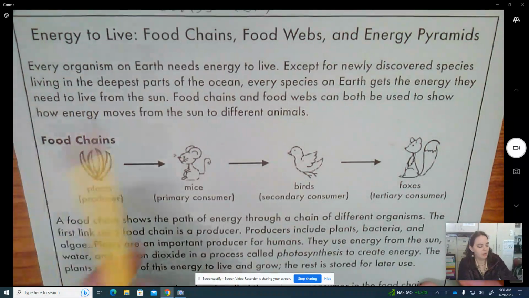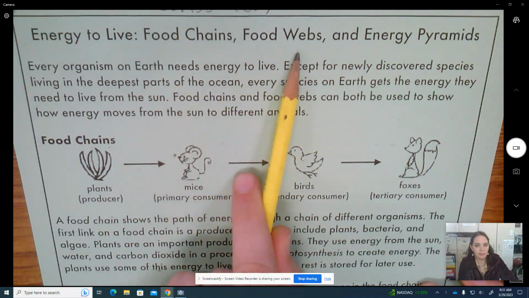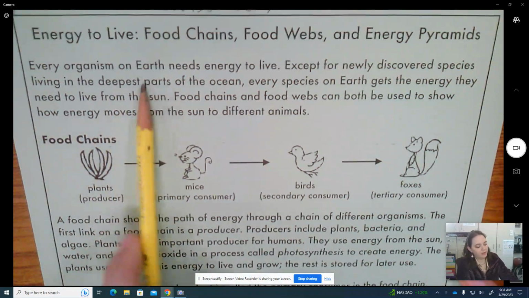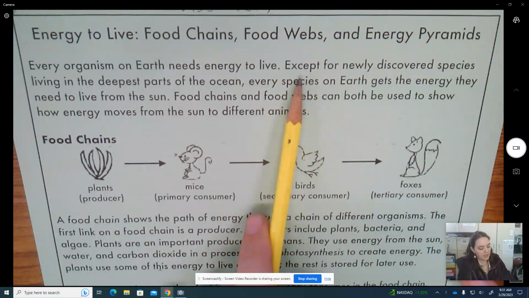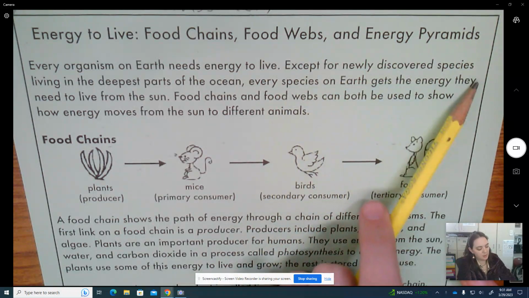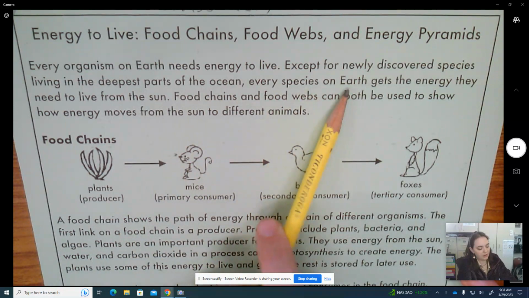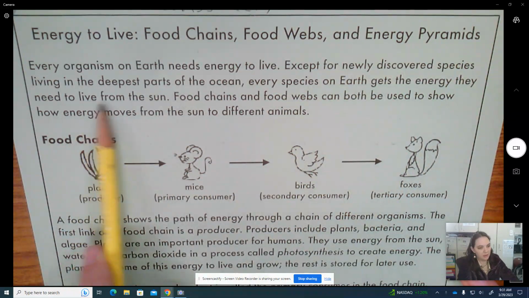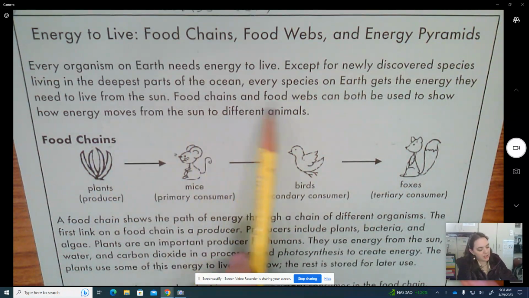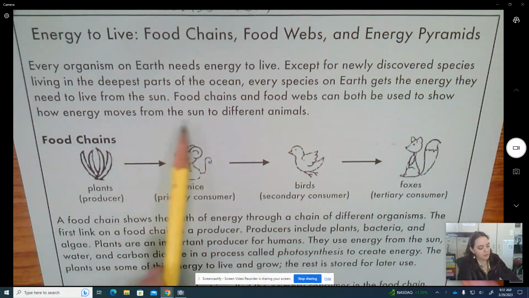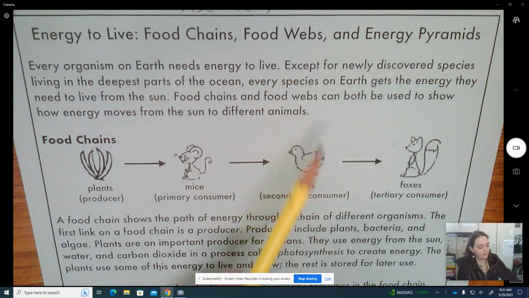Energy to live, food chains, food webs, and energy pyramids. Every organism on Earth needs energy to live, except for newly discovered species living in the deepest parts of the ocean. Every species on Earth gets the energy they need to live from the sun. Food chains and food webs can both be used to show how energy moves from the sun to different animals.